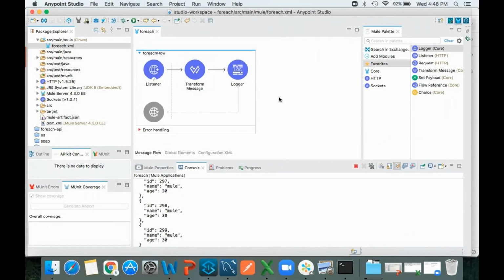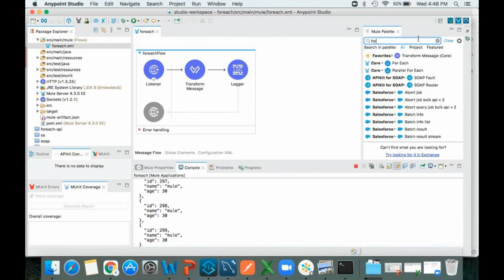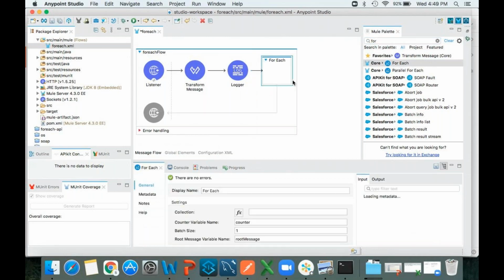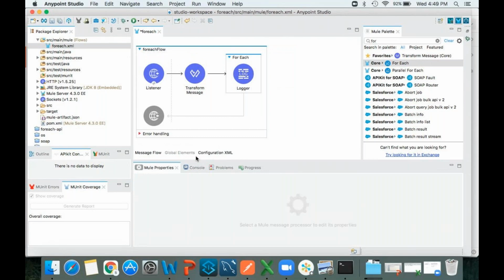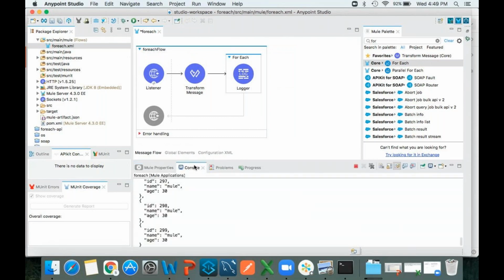Now what I will do, I'm going to use for each. Let me drag and drop this for each. Okay, in this for each, I'll keep this logger inside. If I execute this, what is the output I'll get?